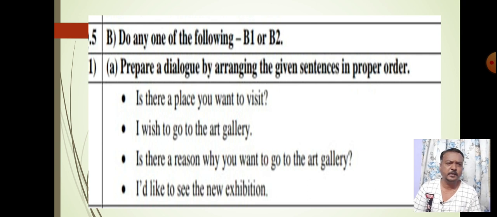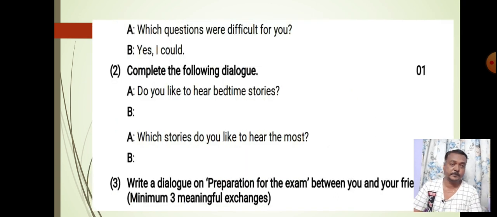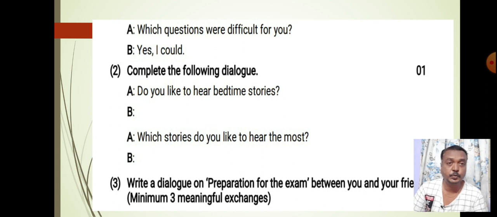It's very simple. Questions are there, answers are there. We just have to write the right answer for the right question. And it is a very simple one, we can get 1 mark very easily with the help of that. Now the next one, that is B, sometimes it is asked as B2. Complete the dialogue. It is also very simple.